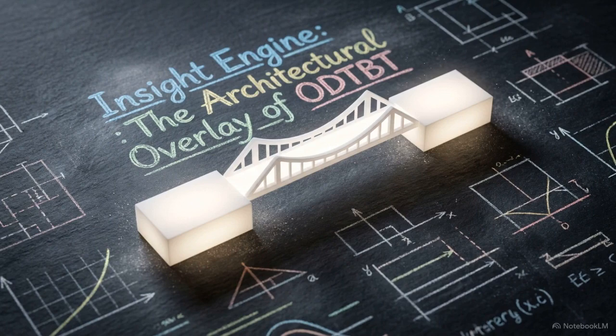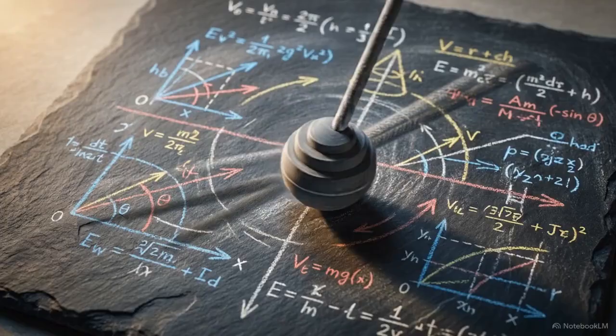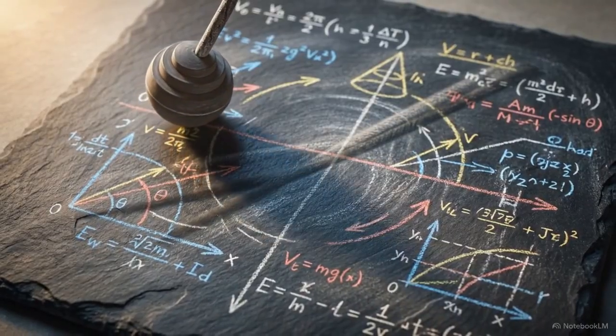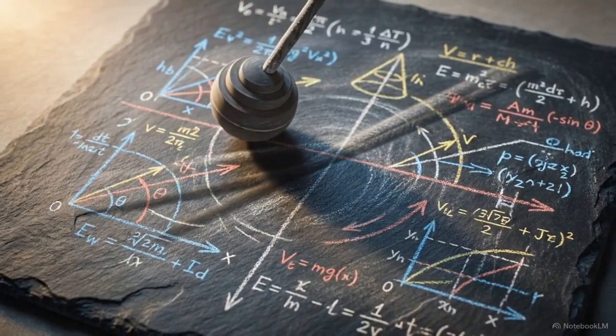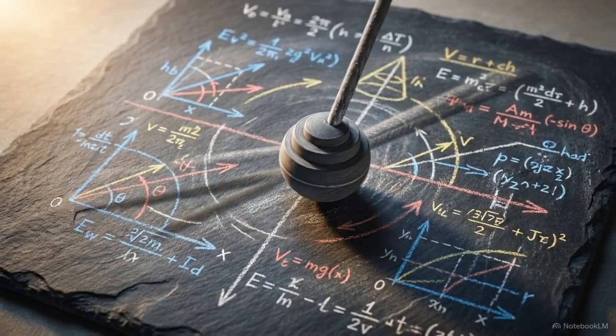To understand the foundation of the oscillatory dynamics transductive bridging theorem, or ODTBT, we start with its central variable, recursive phase strain, denoted as delta phi. In the existing mathematical structure, this behaves strictly as a classical dynamic coordinate. It moves. It has a kinetic term, much like a physical object in motion.